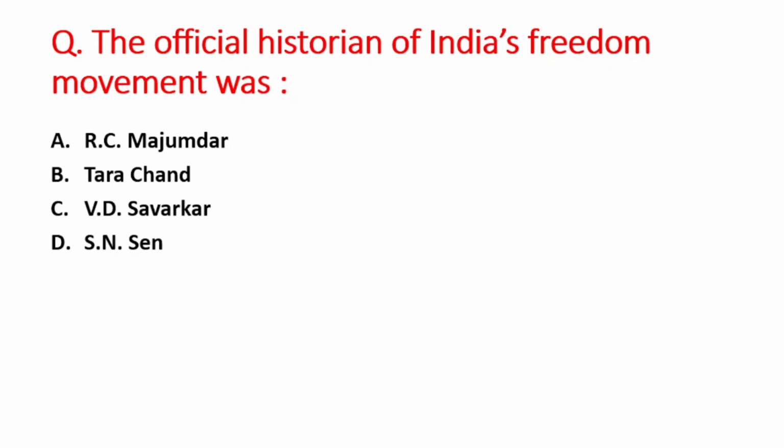Next question is the official historian of India's freedom movement was A option is R.C. Mazumdar, B option is Tarachand, C option is V.D. Savarkar, D option is S.N. Sen. So right answer is option D, that is S.N. Sen.